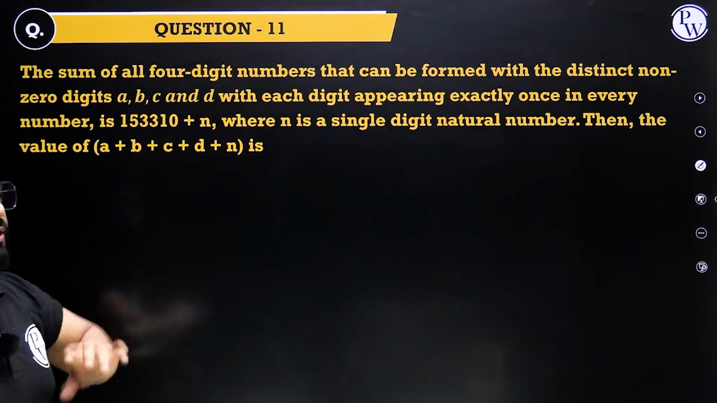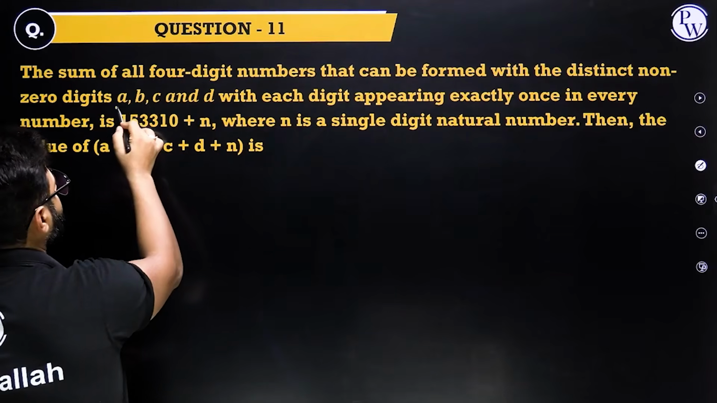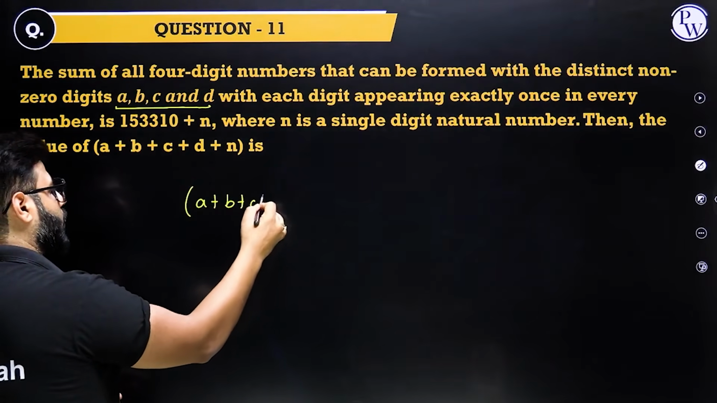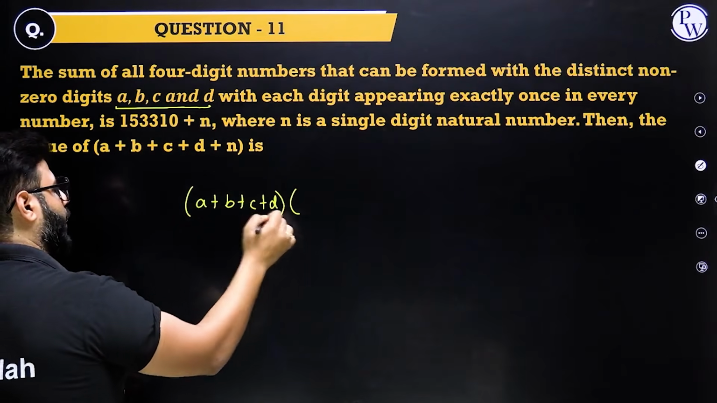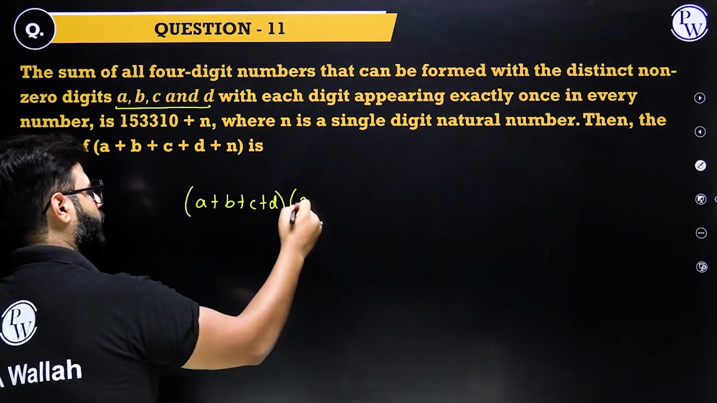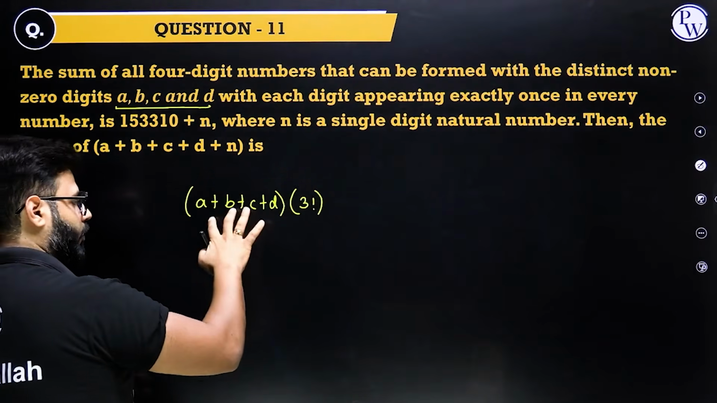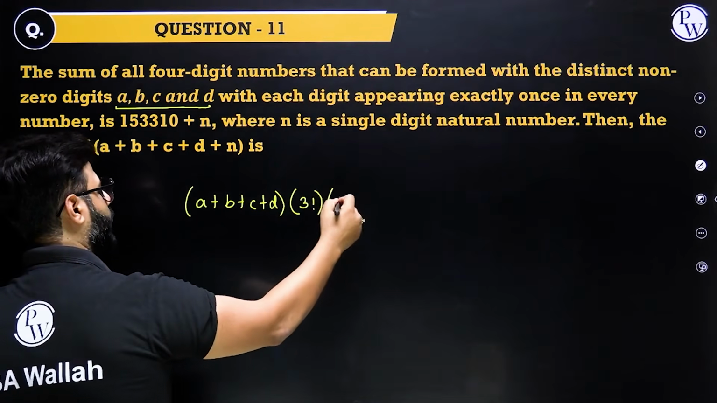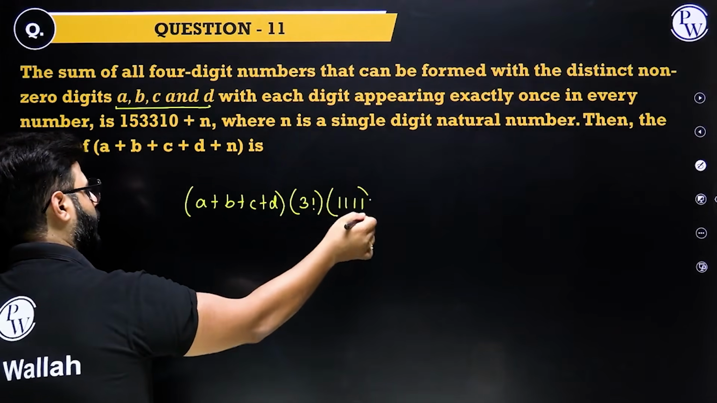Sum of all the 4-digit numbers which have distinct digits. What is the formula for that? Sum of the digits, multiplied by, these are 4 digits. So 4 minus 1 is 3, so 3 factorial. Number of digits minus 1, that's 3 factorial. They were 4 digits, so 4 times 1, that's the sum of the numbers.